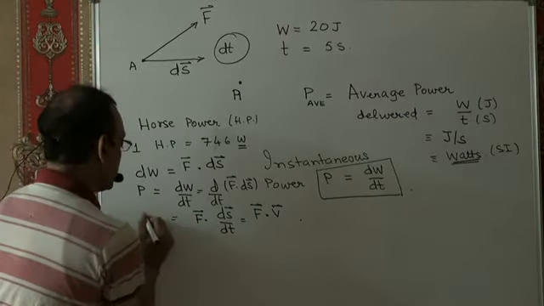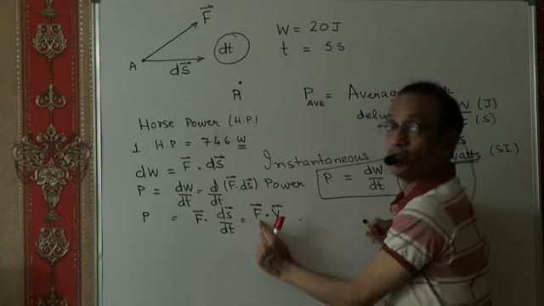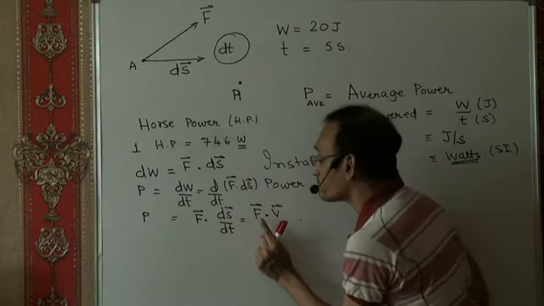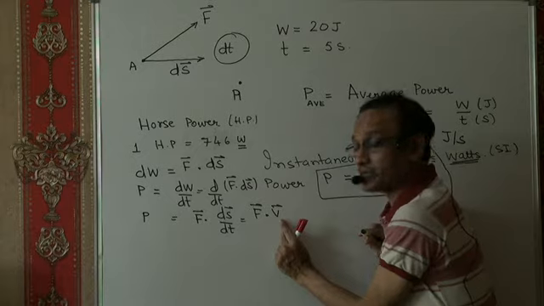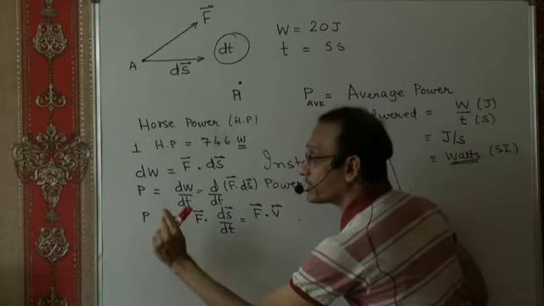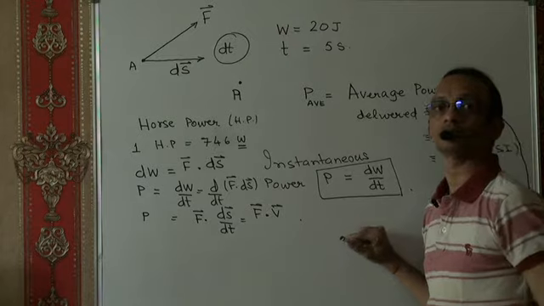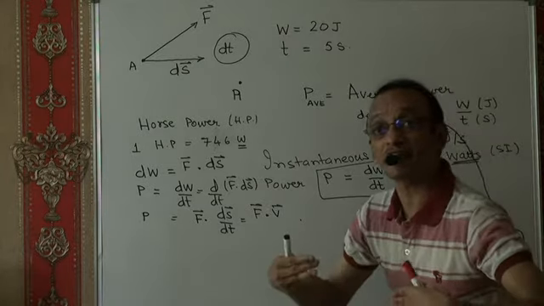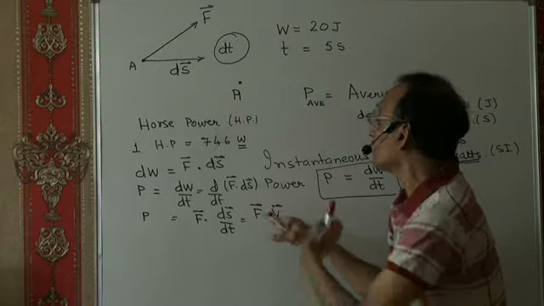So power delivered at a given instant, power delivered to a particle by a force F acting on the particle at an instant when the velocity of the particle is v, or the instantaneous power delivered by that force, is going to be F dot v. That is the rate at which work is done at that instant when the velocity is v by a force F on the particle.